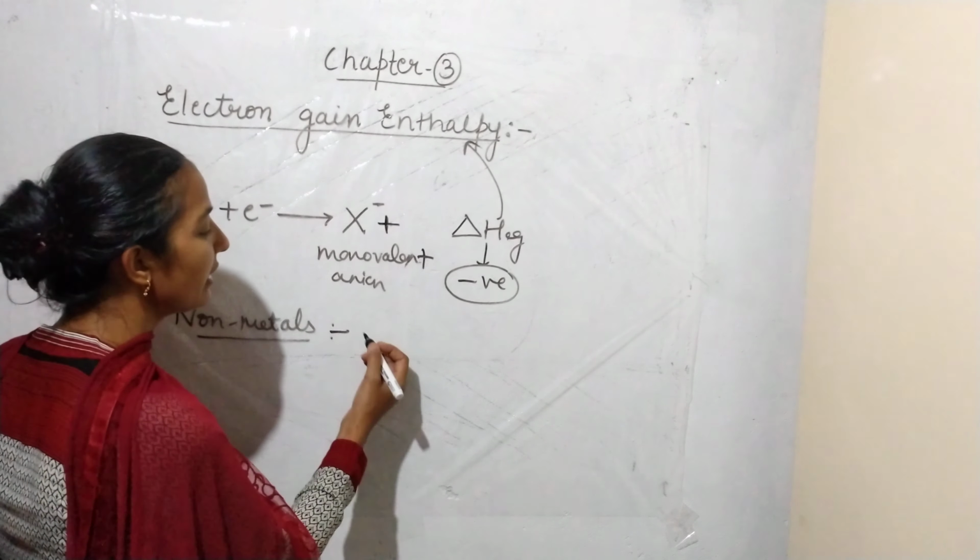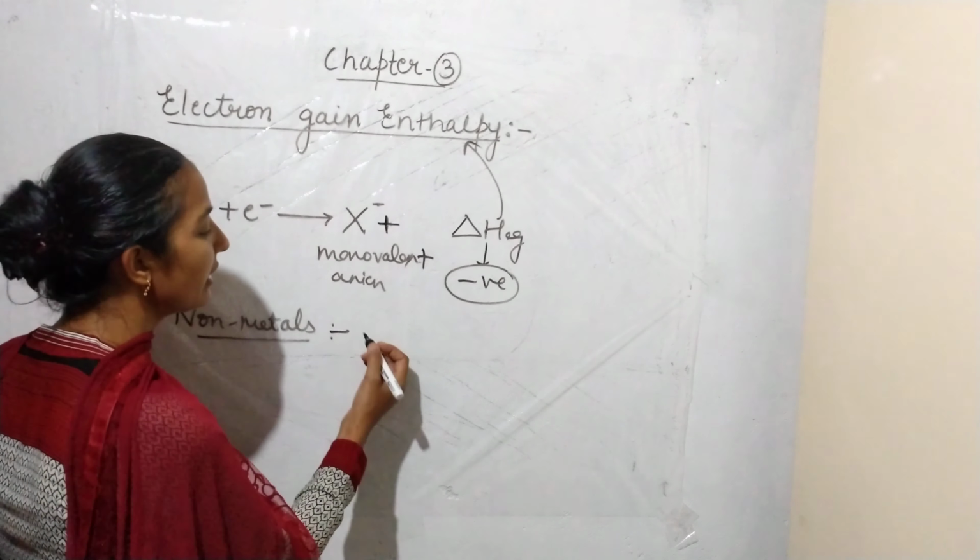That's why non-metals have a more negative value of electron gain enthalpy.